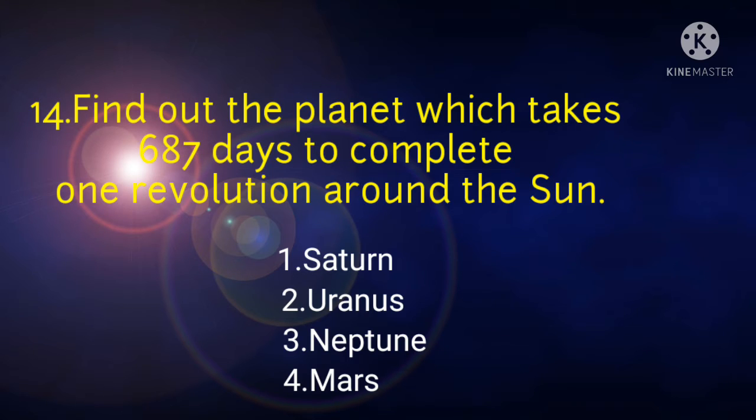Find out the planet which takes 687 days to complete one revolution around the Sun. Number 1, Saturn. Number 2, Uranus. Number 3, Neptune. Number 4, Mars. Mars is our neighboring planet. It goes around the Sun in a larger orbit than the Earth and takes 687 days. The correct answer is Mars.